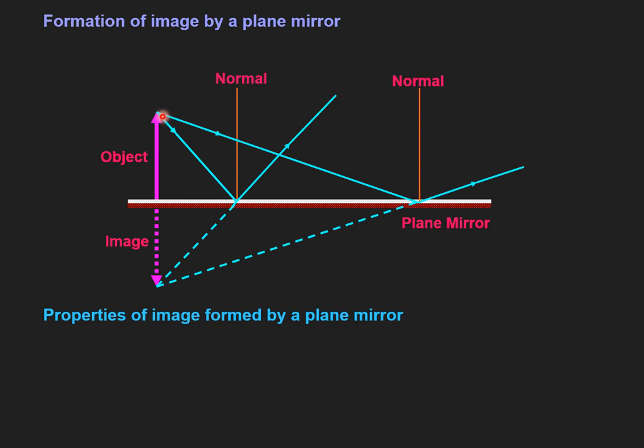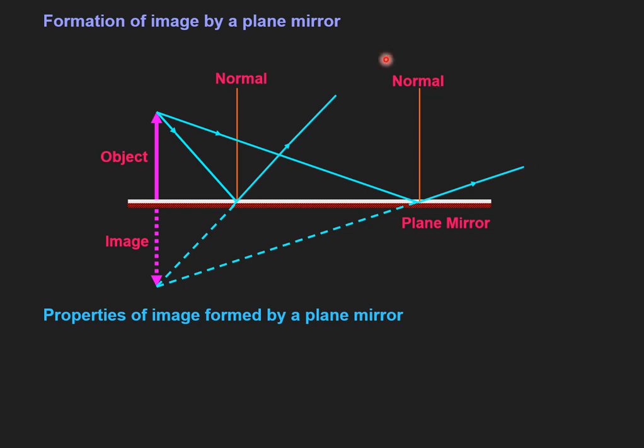In the same way, the second light ray I have taken like this will strike here on the plane mirror. Again it has to follow the law of reflection, angle i must be equal to angle r. Now, so as to form the image, this is the first reflected light ray and this is the second reflected light ray.